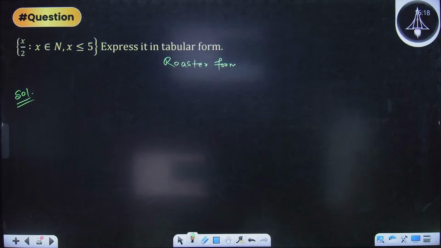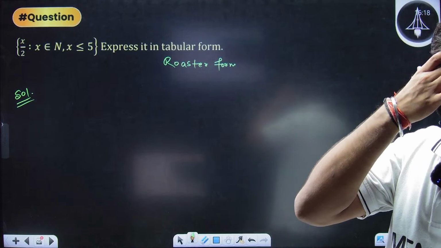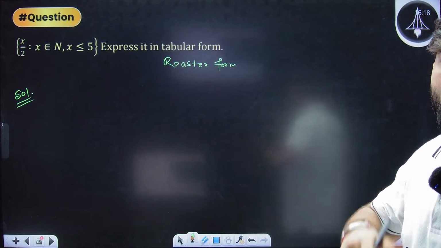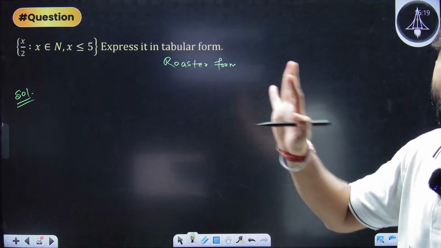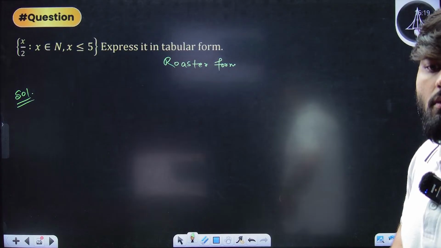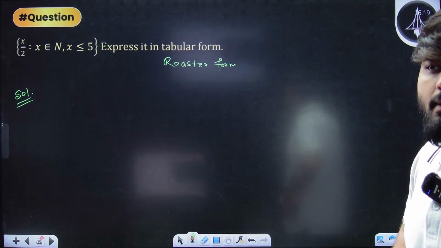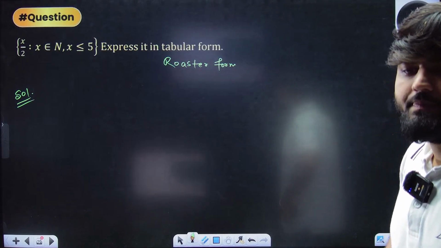Sir, if I write x such that x is a vowel, is that roster? No, it is set builder form. Monshita, it is set builder form. It is not roster form. Roster is something where you make curly braces and you write the things. Come on. How many of you are able to solve this?